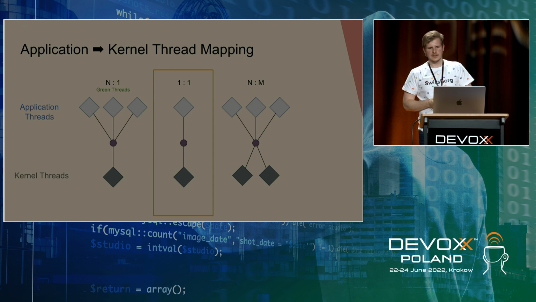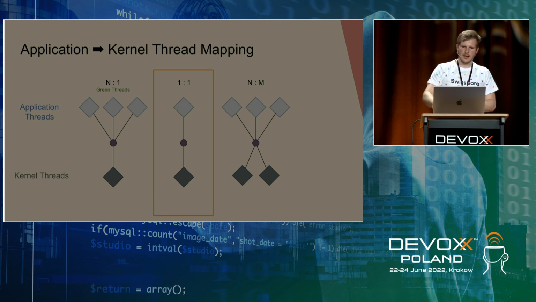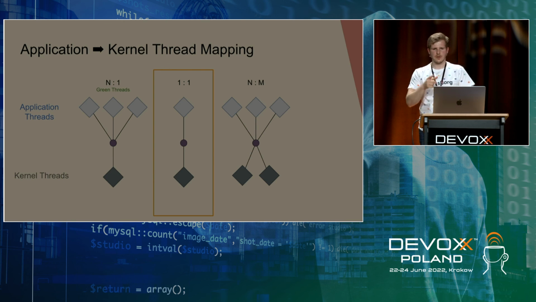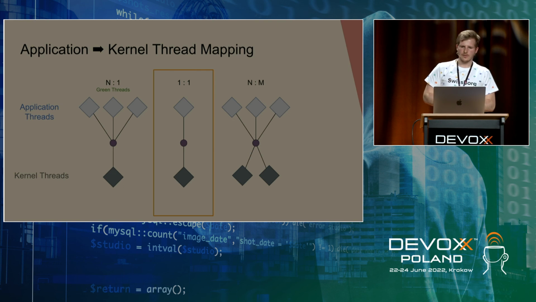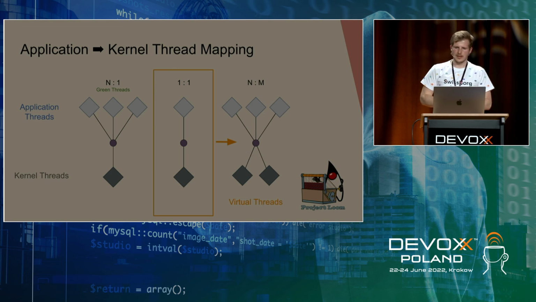And one last thing regarding the slide that I promised to get back to is about application kernel thread mapping. We said that in Java we have this one-to-one mapping. However, there is a project Loom going on, and there is already a beta version of it, that in Java 19 there will be a new notion of threads, virtual threads, where you will be able to create a thread in Java that is purely logical.